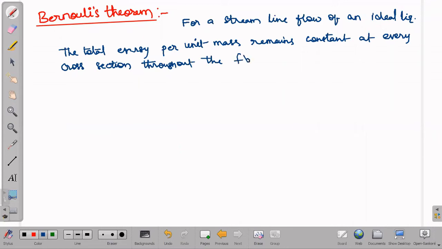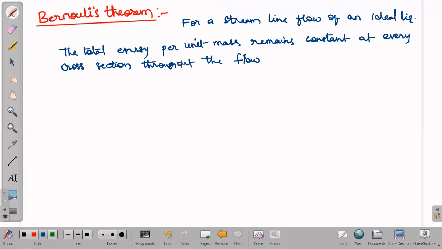We have to show that it is constant at any cross-sectional area. The liquid is an ideal liquid, that means it is perfectly incompressible and non-viscous, not sticky in nature. Such a liquid we are taking in case of Bernoulli's theorem.